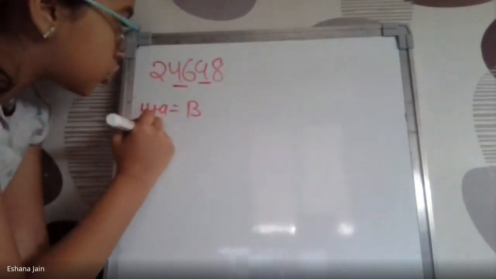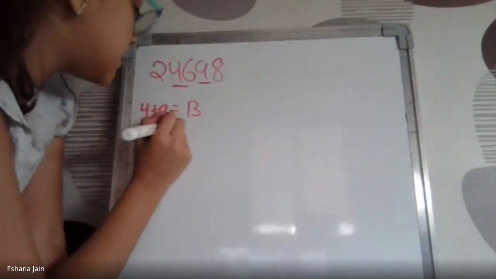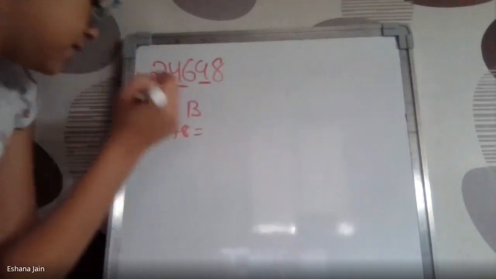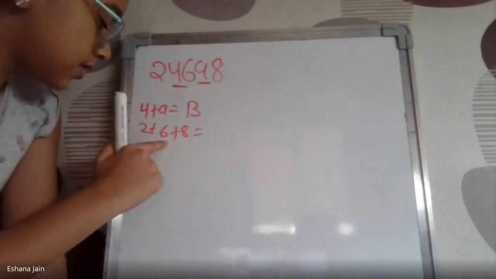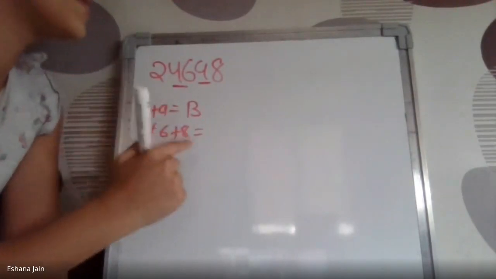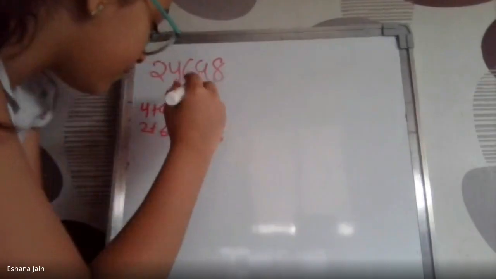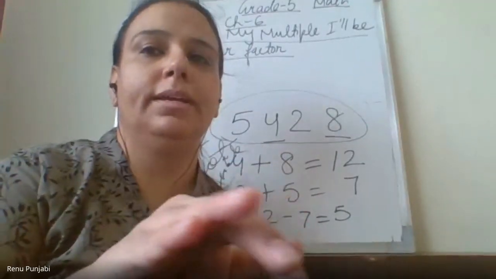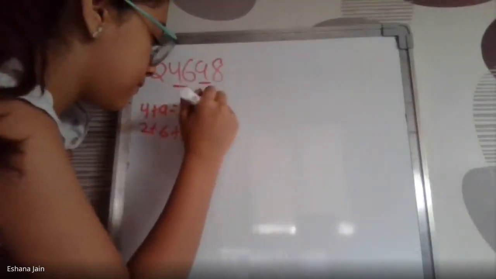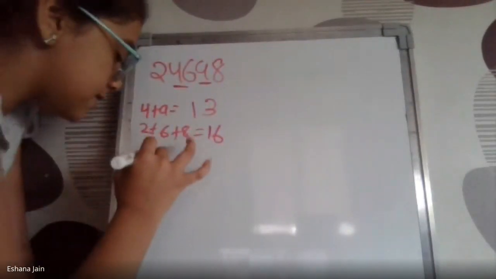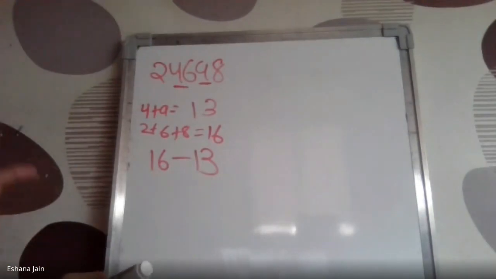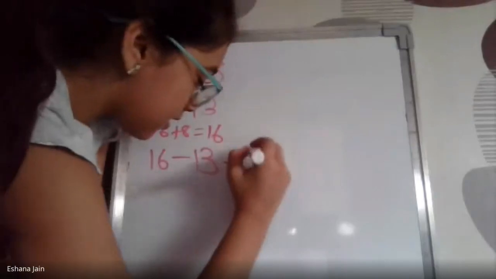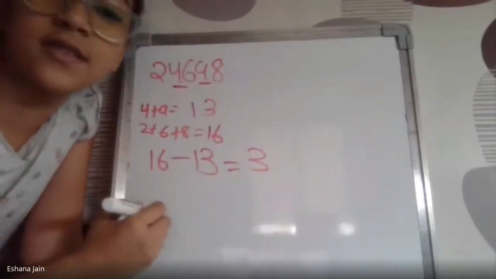Then we take 2 plus 6 plus 8, that is 16. Write 13 clearly. Then we subtract 16 minus 13, which is 3. So, ma'am, it is not divisible.